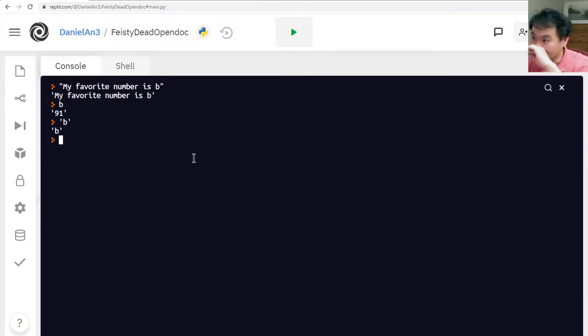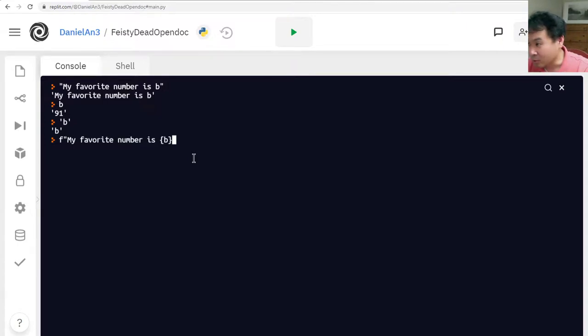And that's where the f string comes in. If you really want to access the value of the variable b, you put the f first and then open the quotes. My favorite number is, and then b, because I'm trying to access this variable b, what I do is surround b with curly braces. You open the curly brace, it's right next to p but with shift. So it's like the shift of the brackets. You have to use the curly braces. Parentheses is not going to work. Other things are not going to work.